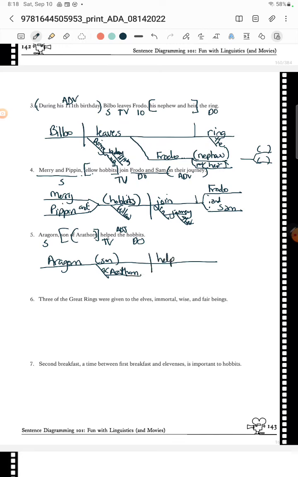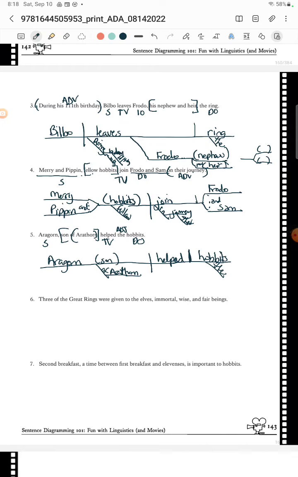And then he helps. And what does he help? He helped the hobbits. Don't forget direct object line, right? And he helped the hobbits. So that's number 5. Now we've got number 6.